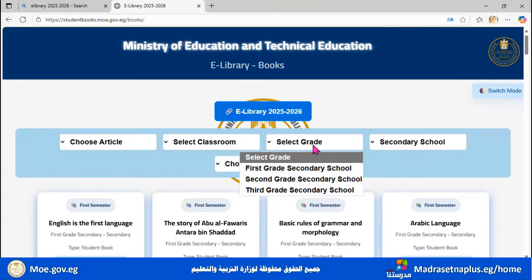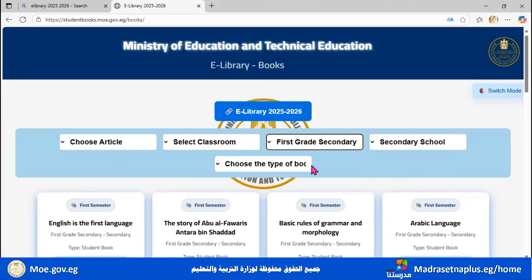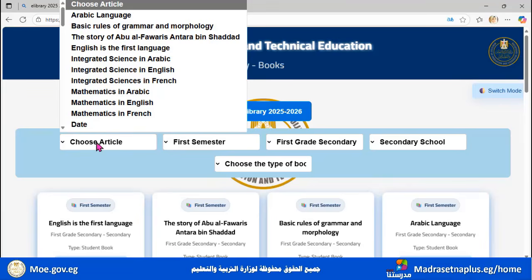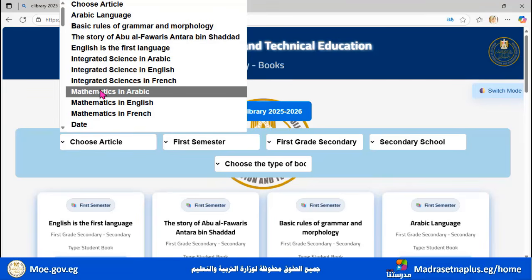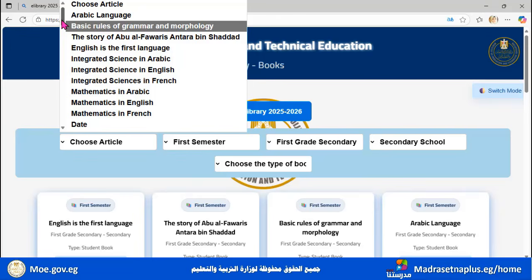Select the grade. So it's first grade. And we need to choose the semester. So it's first semester. And after that, we need to choose which book we need to download or to browse. So we are going to search for it.